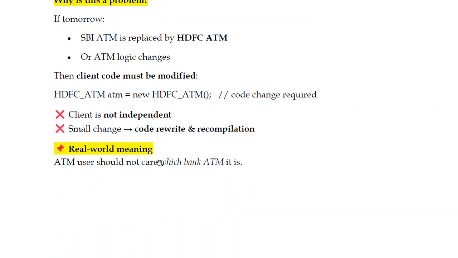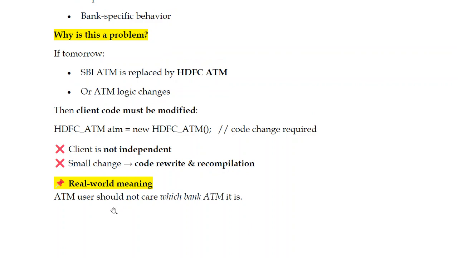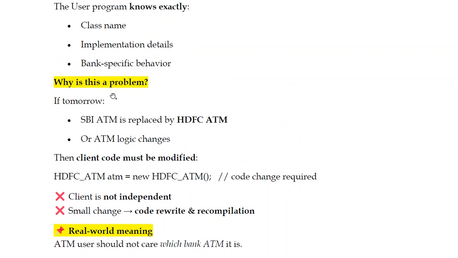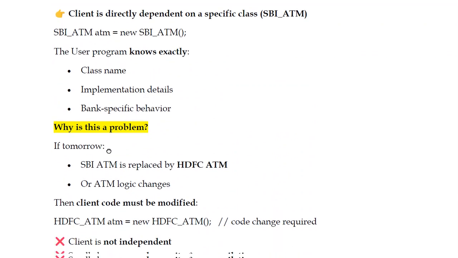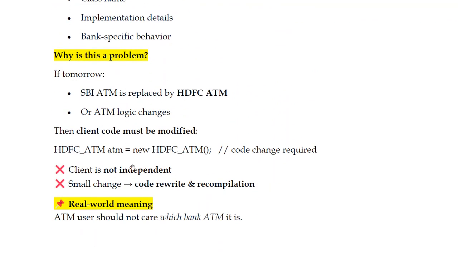In the real world, an ATM user should not care which bank's ATM it is. This is the important thing. As a bank account holder, they can utilize the services of the bank, but they should not care which bank's ATM it is. Whatever it is, they should utilize the basic bank facilities like withdrawing money, deposit, and so on. They should not depend on a particular ATM like this. So this is the problem. We call it tight coupling, depending on someone.